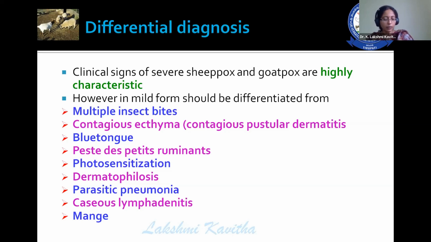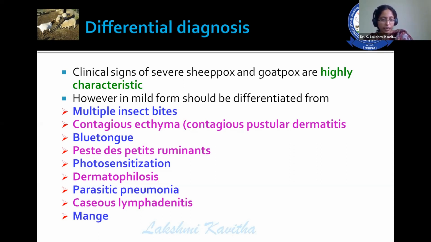skin lesions, and patchy areas of the skin get affected and peel off. That is the main clinical sign that you observe in dermatophilosis. Whereas in sheeppox or goatpox, the major time for the occurrence of this disease is March and April. So by this itself, you could differentiate between dermatophilosis and sheeppox and goatpox, then